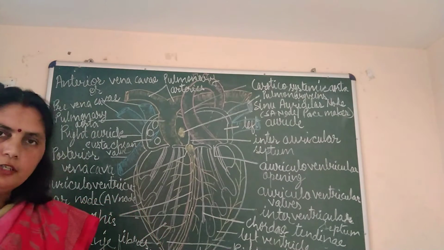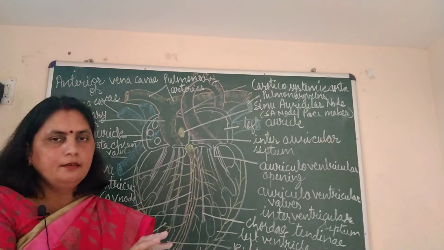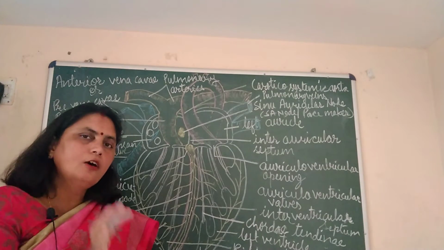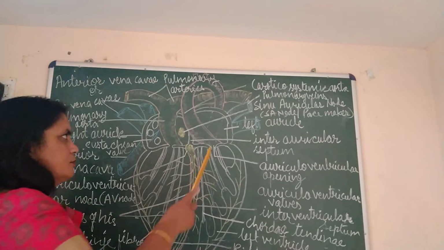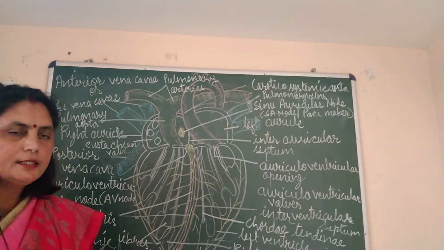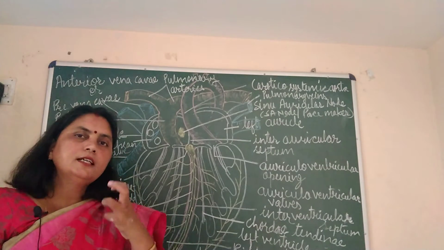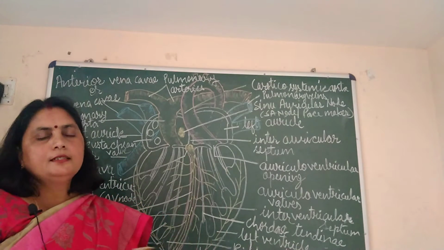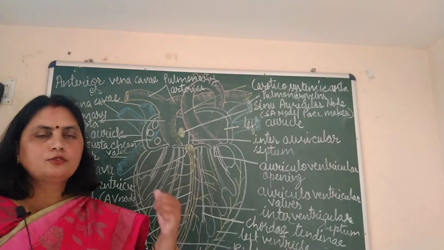So all the veins collect impure blood from all the body parts, and all the arteries supply pure, oxygenated blood to all the parts of the body. Here these two pulmonary veins are coming from the lungs, and as the name indicates they are veins, which means they should bring impure blood, but it is not so. Pulmonary veins are an exception. They carry pure blood from the lungs to the heart.